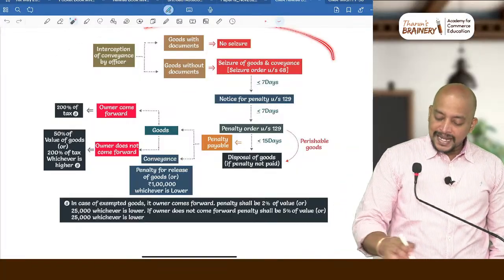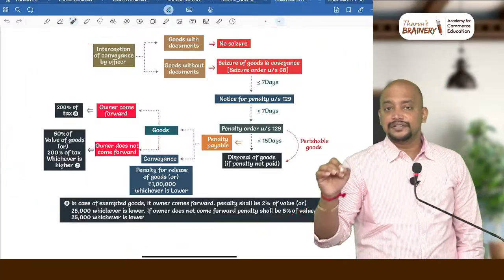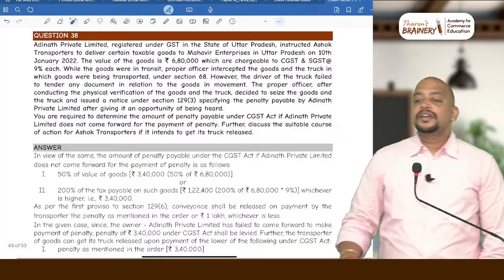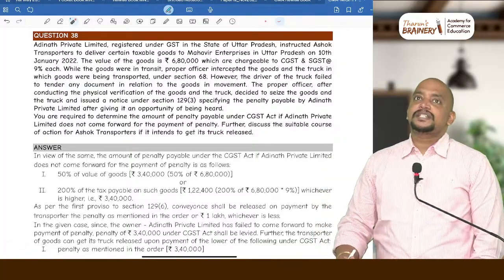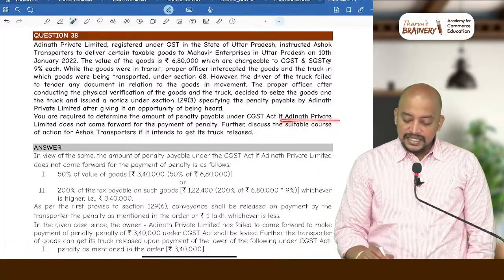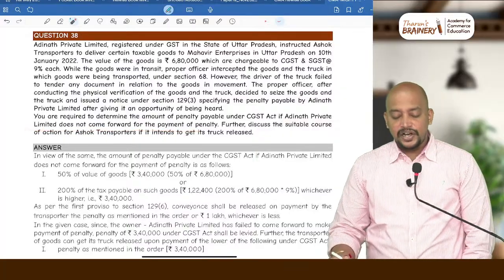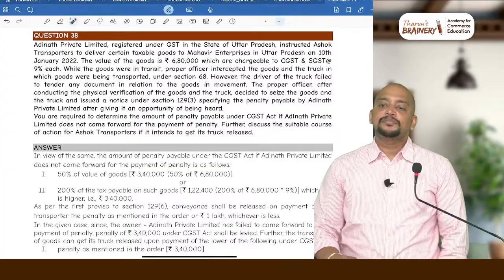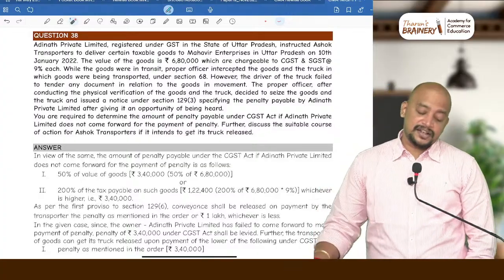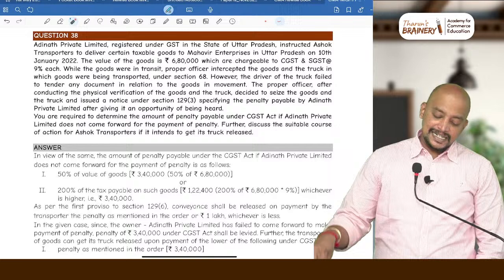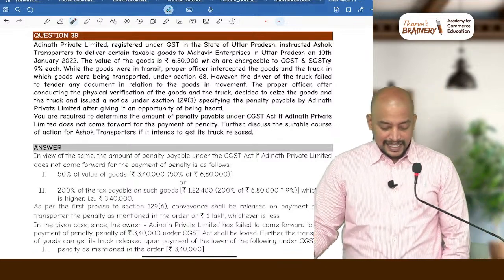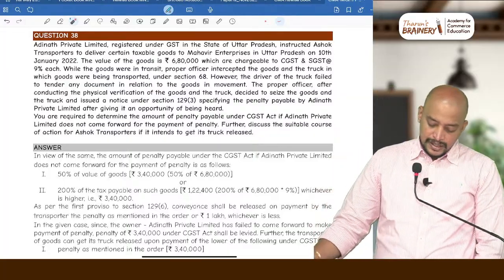Now, applying this chart, we are going to solve this question. Now, look into the question. Whether the owner is coming forward or not, it is given in the last paragraph. If Adinath Private Limited does not come forward for payment of penalty, then how much will be the penalty payable? 200% of tax. What is 200% of tax? 6,80,000 into 9%.